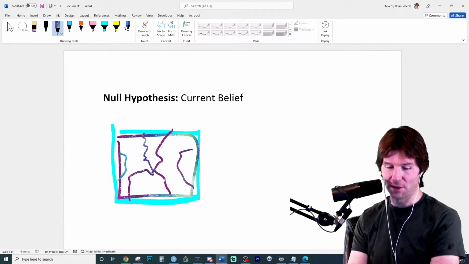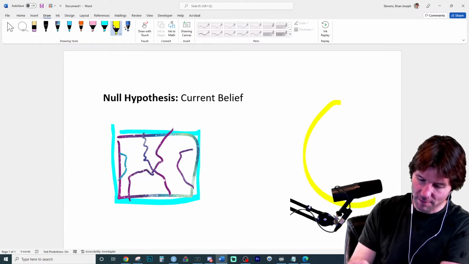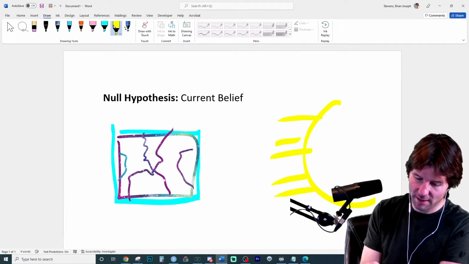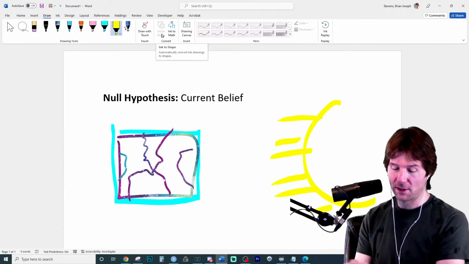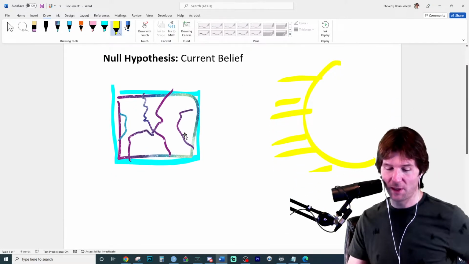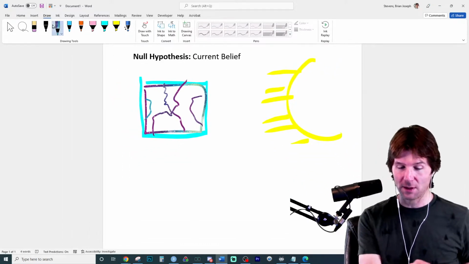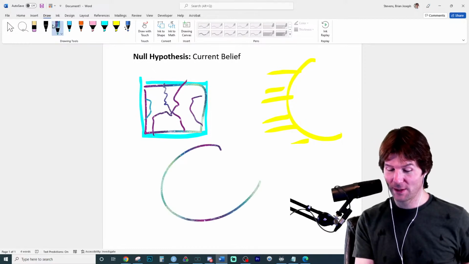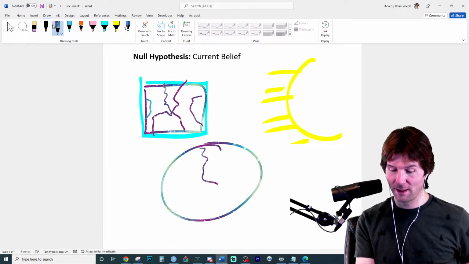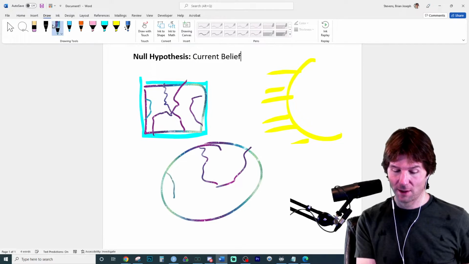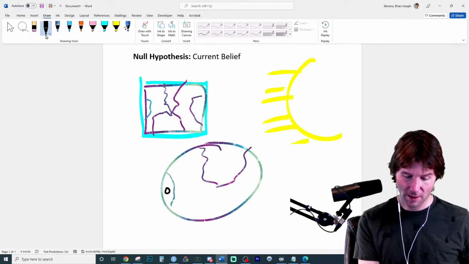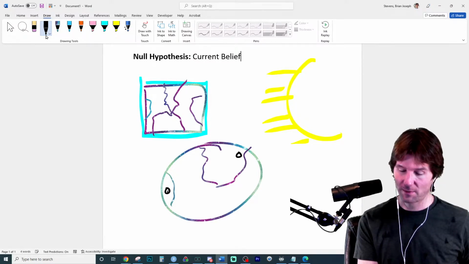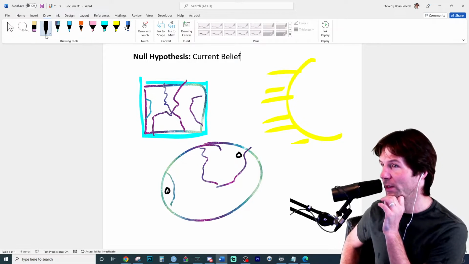Think about if there's a sun up here, and the sun's beaming down light, then if the Earth is flat, you're going to see the same sort of light on the hole. KP, good to see you here. But if the Earth is a sphere, which we have strong evidence that it is, then over here, if you put a hole down here, you're going to see a different angle of light than if you put a hole down over here. It's going to do it differently.